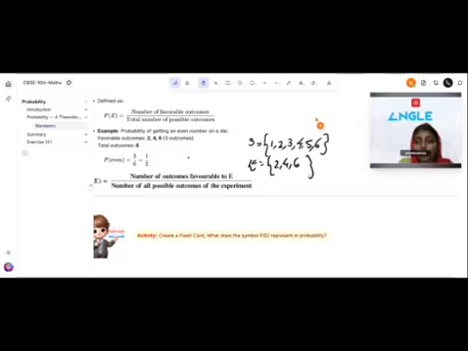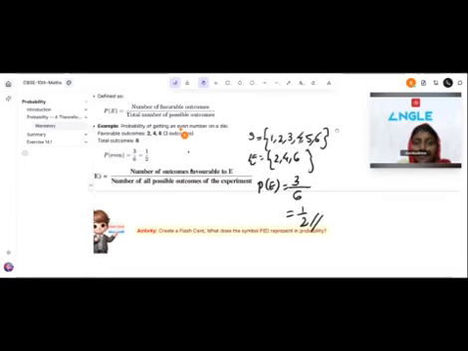Then P of E is equal to the number of outcomes favorable to E divided by the total number of possible outcomes. The number of favorable outcomes is 3, divided by the number of possible outcomes, which is 6. So our probability is 1 by 2. Is it clear?